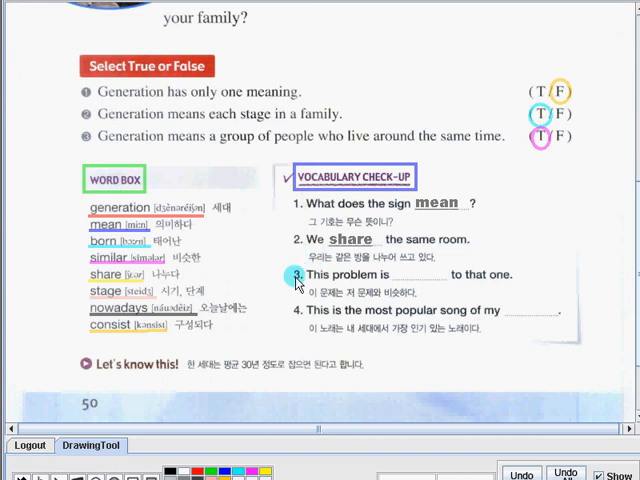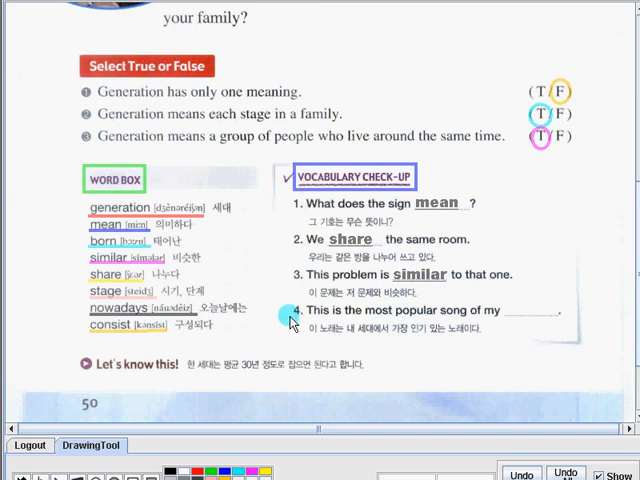For number 3, this problem is blank to that one. What do you think is the missing word? The right answer is similar. This problem is similar to that one.